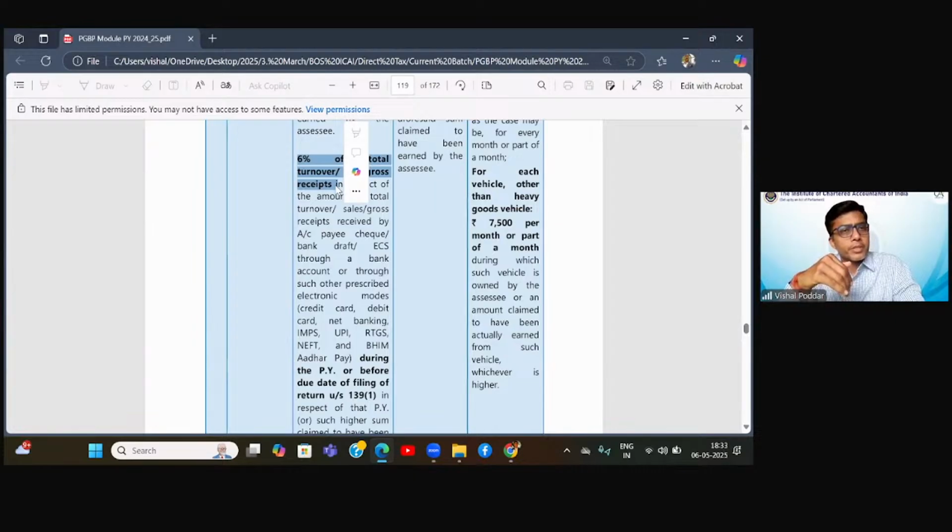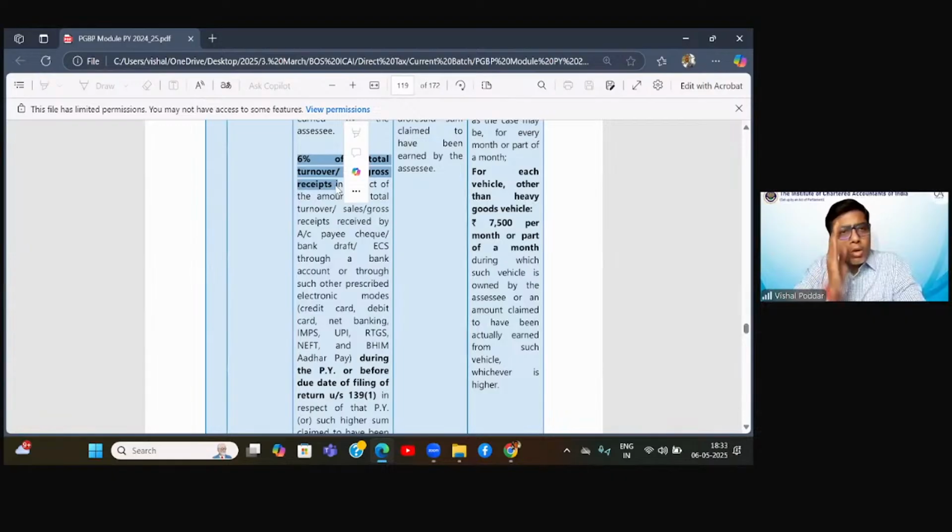This particular 6%, Ishan, will apply to both persons who are in the 2 crore category also and who are in the 3 crore category also. Now, what does it mean? Let us say I am in 44AD. Why? Because my business is not falling in the other two sections and it is not commission business. So let us take a simple example. I am running a small trading shop. Again, the simplest example, a grocery shop. Now, I fit in 44AD because I'm a resident, I'm an individual, and my business is fitting in this particular requirement.